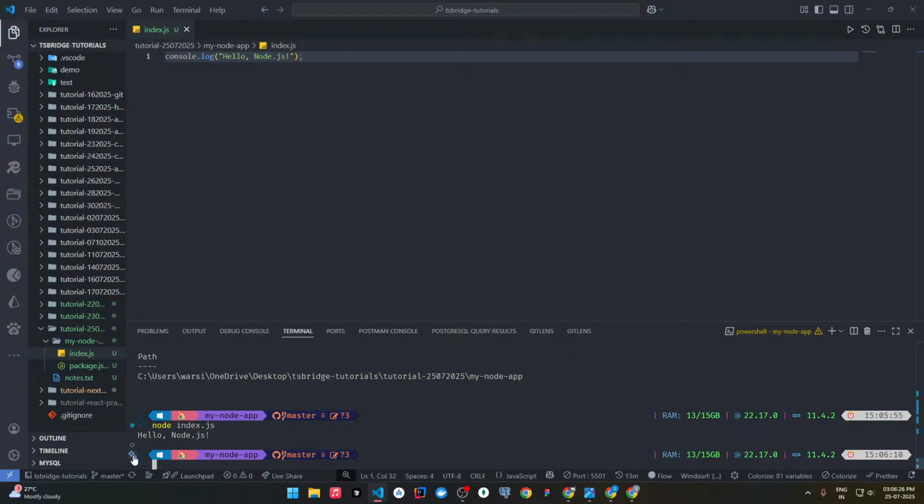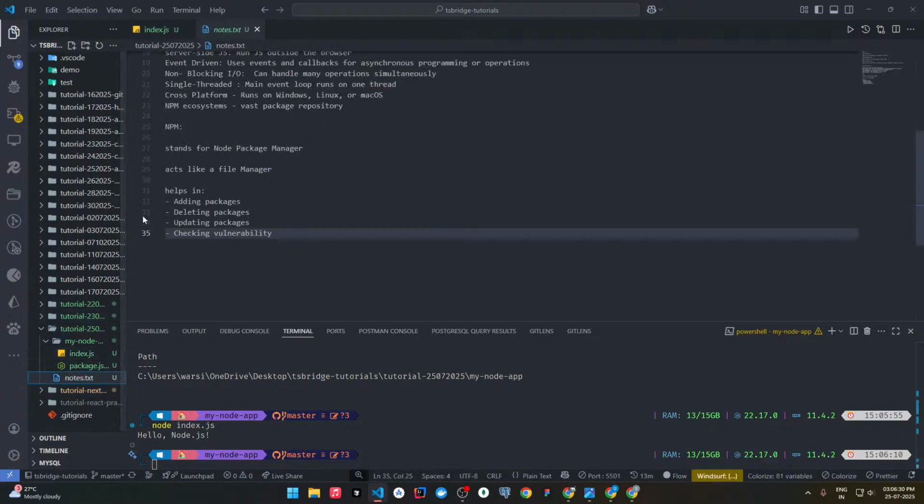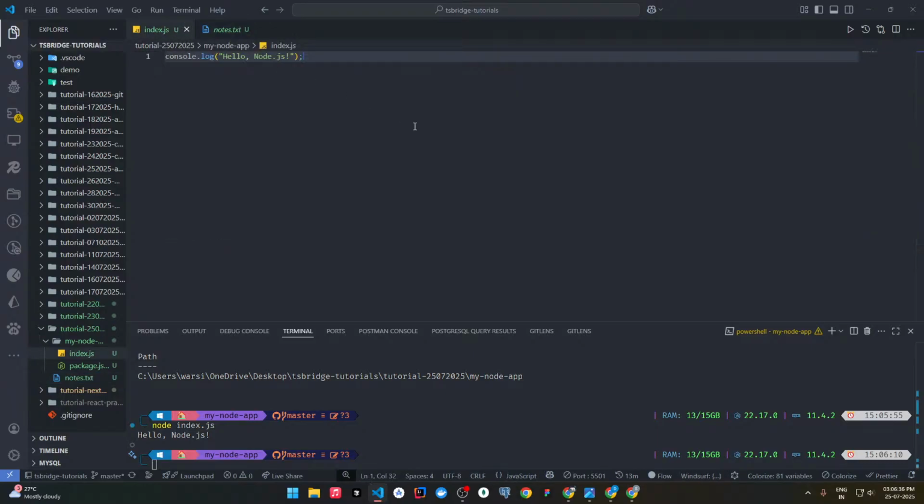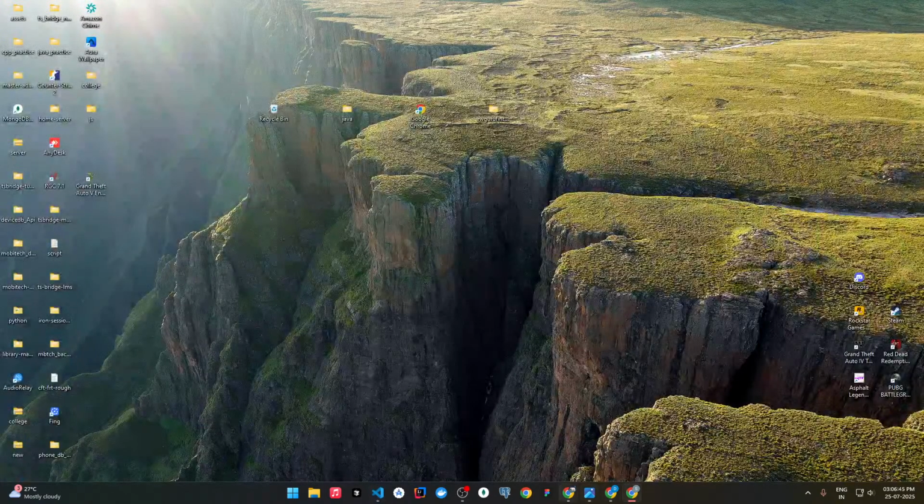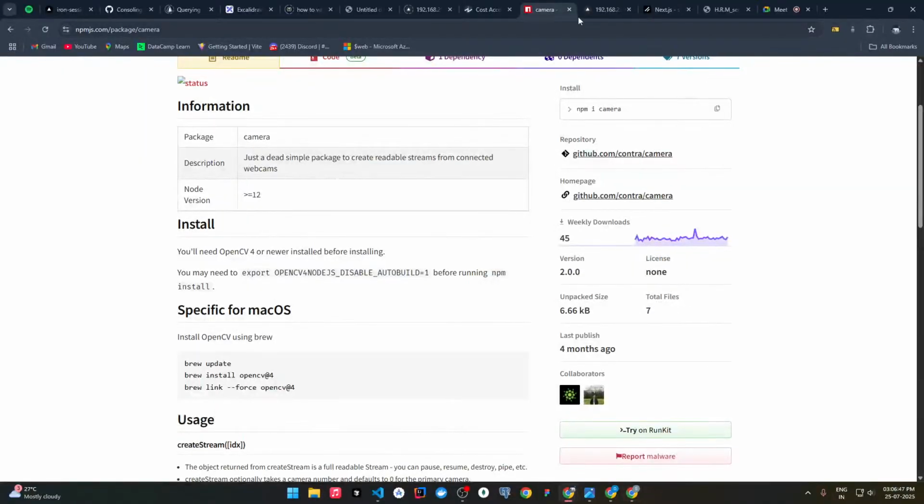So now we can install dependencies. Install dependencies, what does that mean? What I told you, using npm we can add packages. Now adding packages, what does this mean? Let's initially start with the backend also first. So in the backend we have a framework called Express.js.